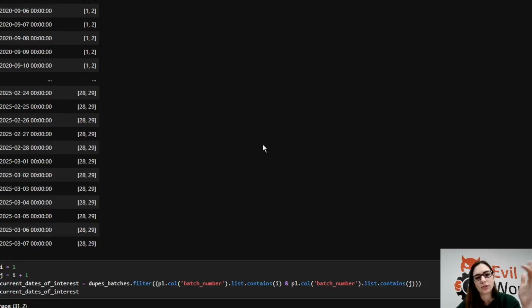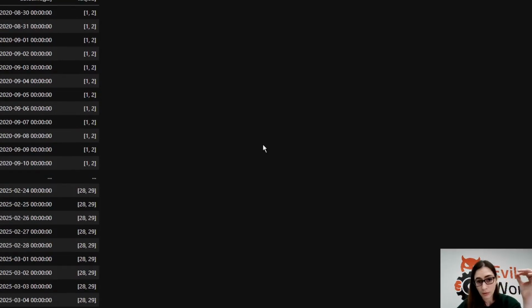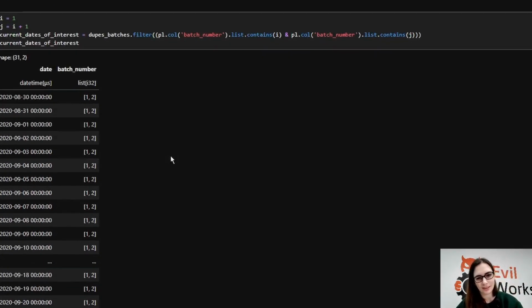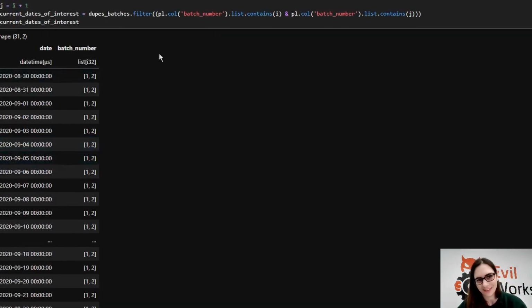And couldn't I just filter it based on batch number if it contains I and if it contains J? The reason is that when I'm looking at a particular batch, I only want 1, 2. If I filter on batch number is 1 or 2, then I'm going to get things that are in the window 2, 3 as well. So that's why we've done that here. So you'll see, that just doesn't work here.